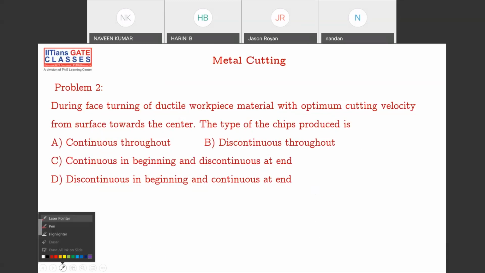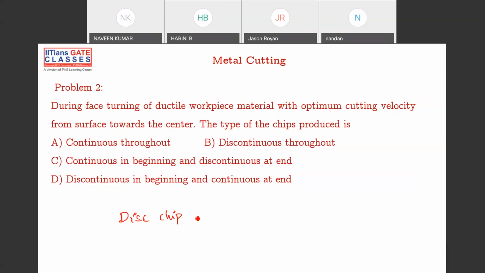I'm writing again: discontinuous chip, low speed; continuous chip, high speed is required. Anyone with the answer? Read the question properly. I'll give you one minute.